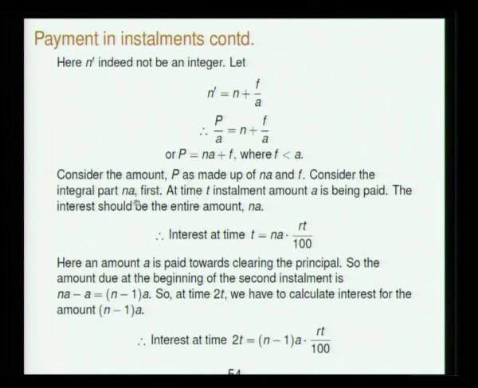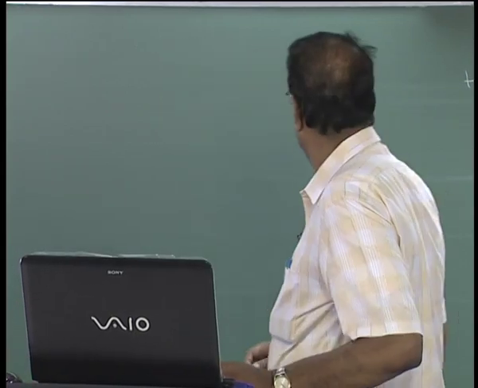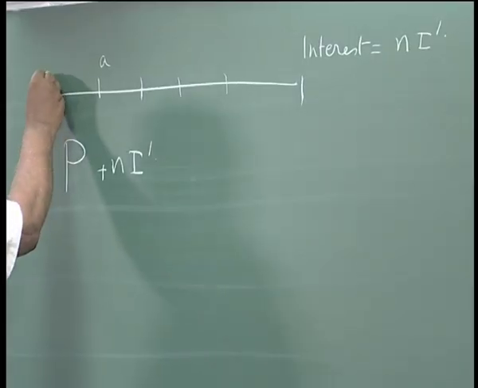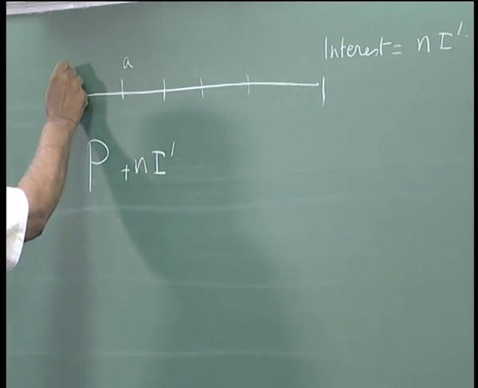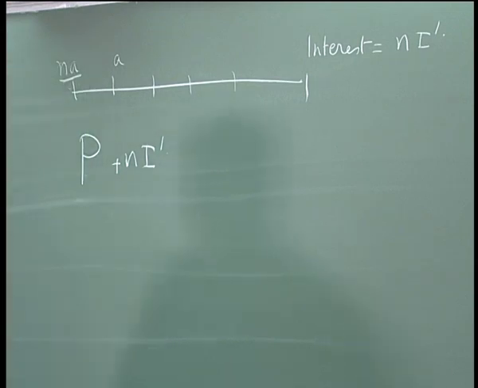Consider the integral part NA first. You see, n is an integer. So at time T, installment amount A is being paid. So this is the installment period. So here A is paid. Then the interest should be on the entire amount, because the whole money is there. I will talk about the other part of the principal separately. So you have to give the interest for the whole thing.